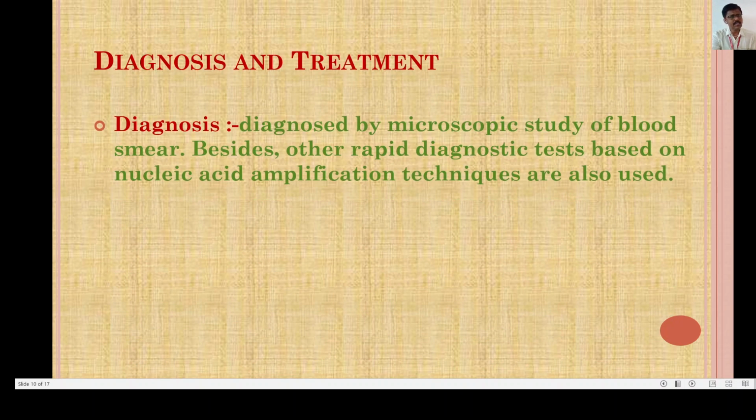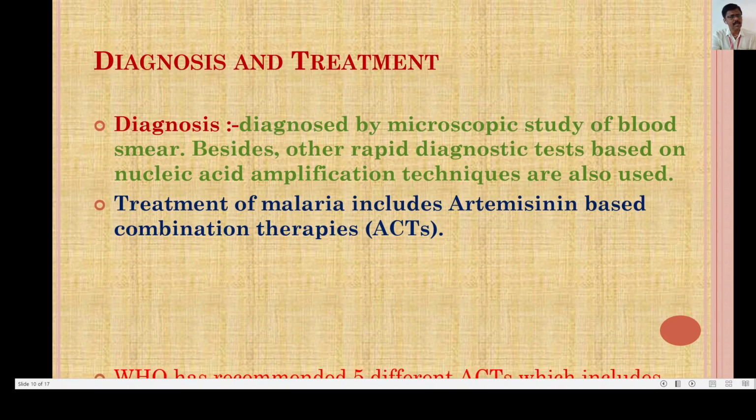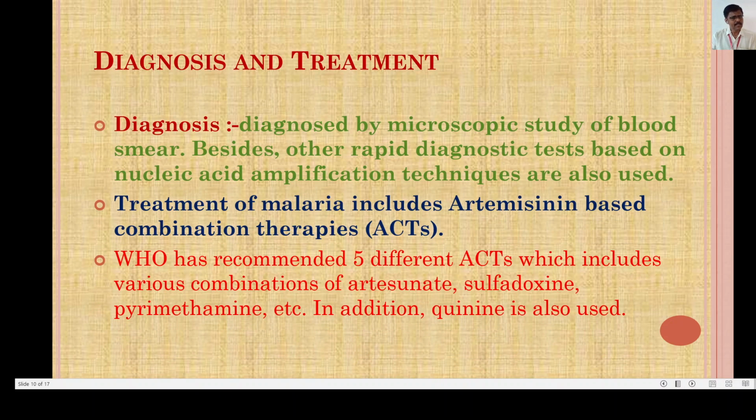Now we will move forward. The diagnosis and treatment of malaria. Firstly, the diagnosis. Nowadays there are various diagnostic methods which are applied for the diagnosis of malaria. The basic diagnosis is done by the microscopic study of a blood smear.